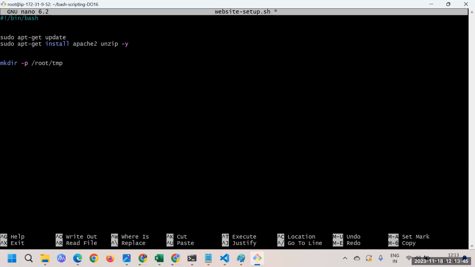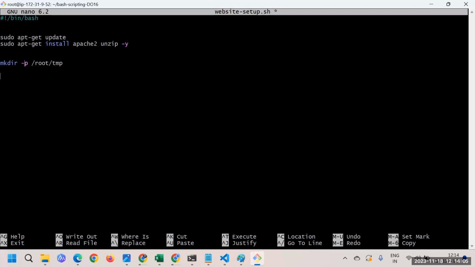Okay, if it doesn't exist, then just create it. So that's how I can avoid getting the error. I'm using the -p option. What will -p do? If our directory doesn't exist, then it will create it. If it exists, then it's not going to do anything. So that's what we are doing here.